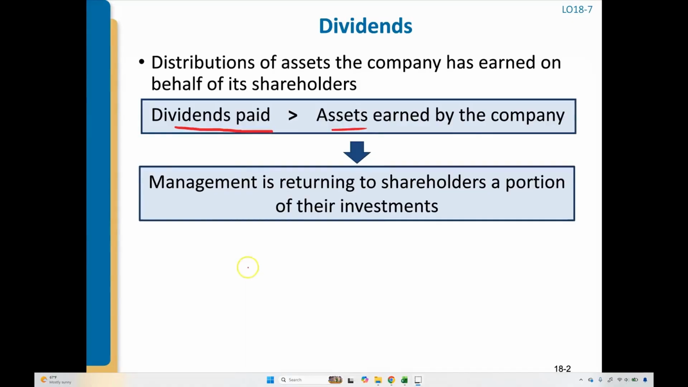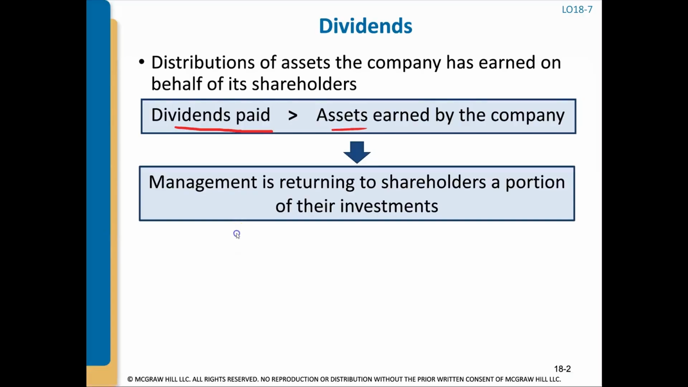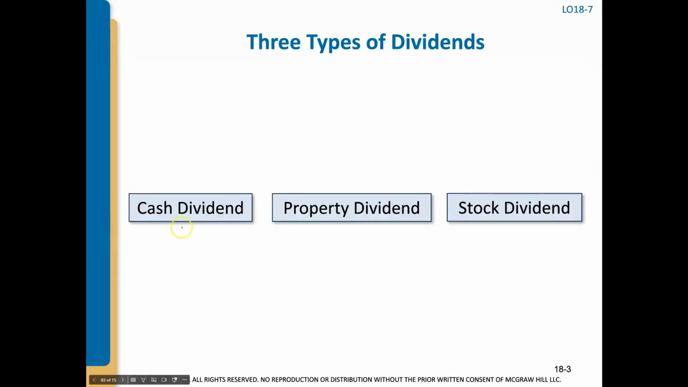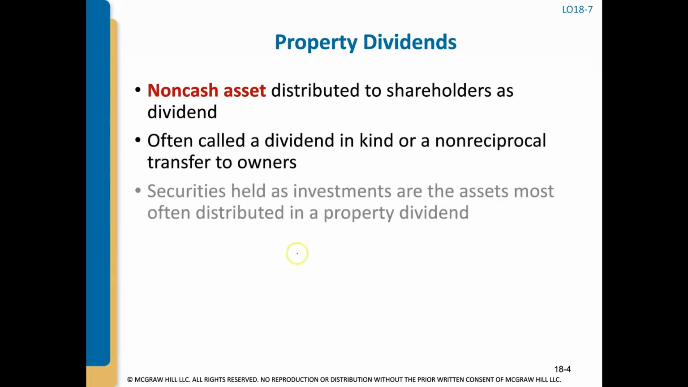A company doesn't have a legal liability to declare a dividend, but once it's declared, then they legally have to pay it out. There are different types of dividends. There's a cash dividend, and we've talked about this in a prior video about cash dividends on common stock versus preferred stock. And then there are two other types of dividends that a company can pay out to its shareholders. They can pay a dividend in the form of property or in the form of additional stock in that company. Let's talk about property dividends.